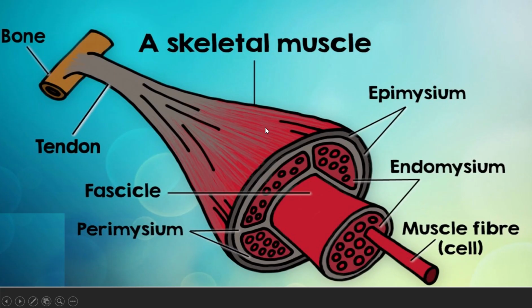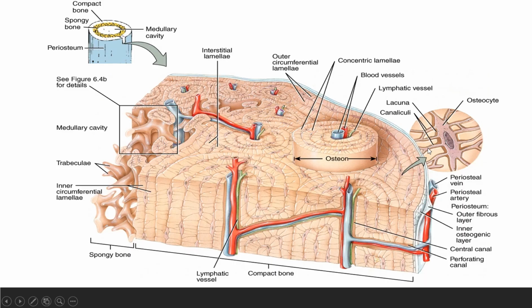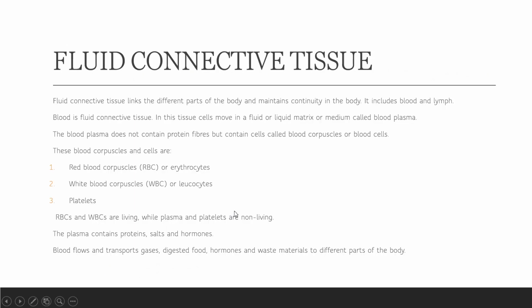Yes, it's a skeletal muscle, you can see here. We are going to study about it in the next topic. Yes, this is the structure of bone. It has Haversian canals in it for the exchange of materials, and it is a compact bone structure.